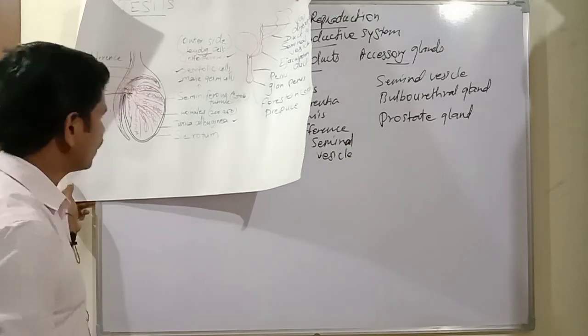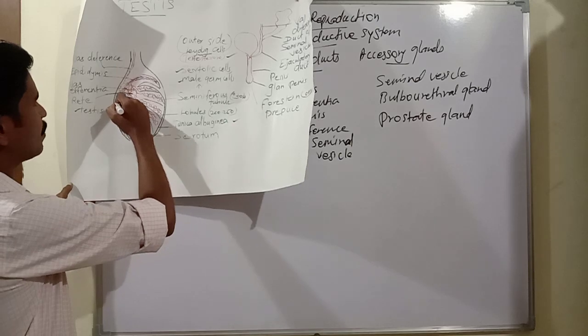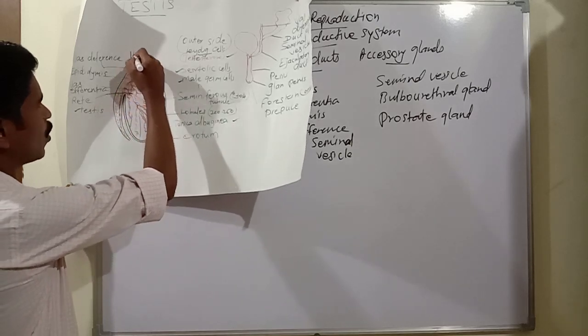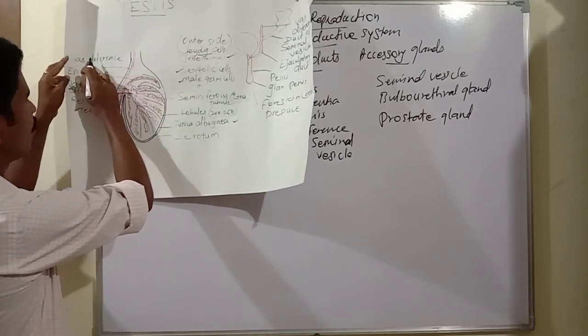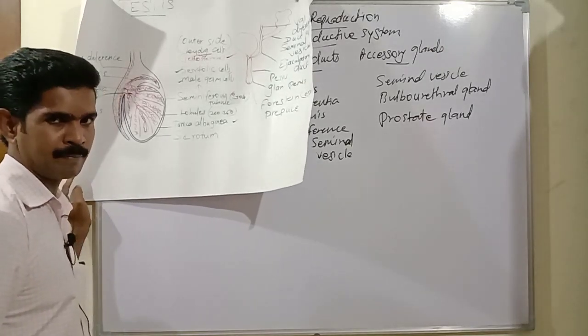Understand, students? Then from the epididymis, the sperm enters another tube-like structure. It is called the vas deferens.